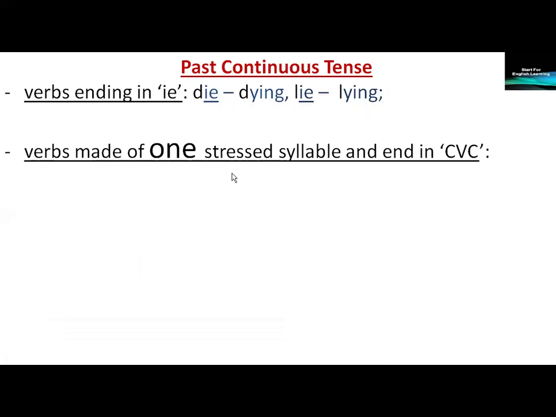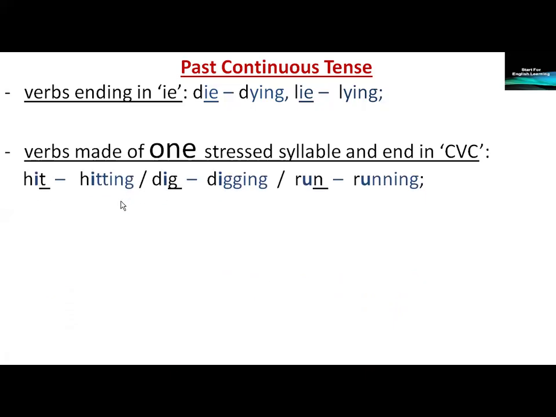Verbs made of one stressed syllable and ending in consonant vowel consonant. Example, hit. Hit is made of one stressed syllable and it is made of consonant vowel consonant. We double the T and we add ing. Hit, hitting. Dig, digging. Run, running. We double the last letter and then we add ing.